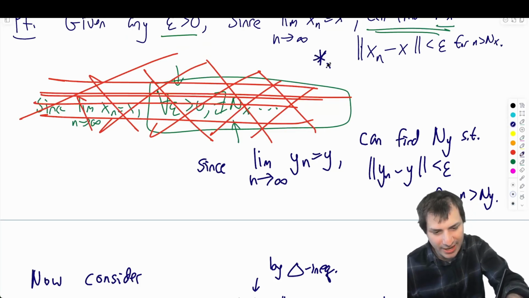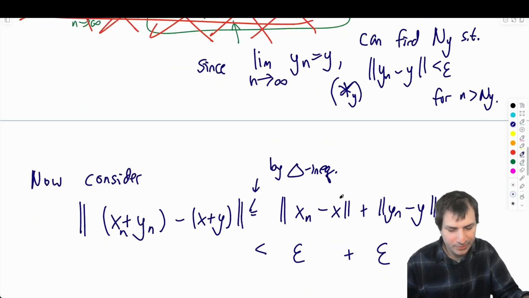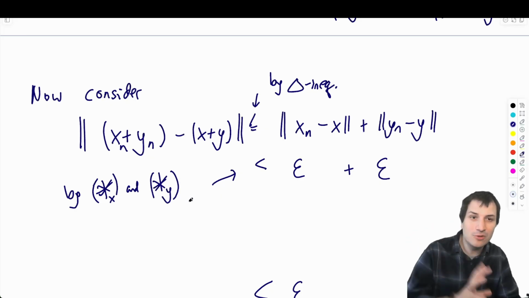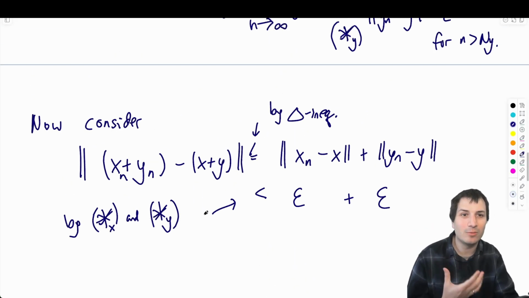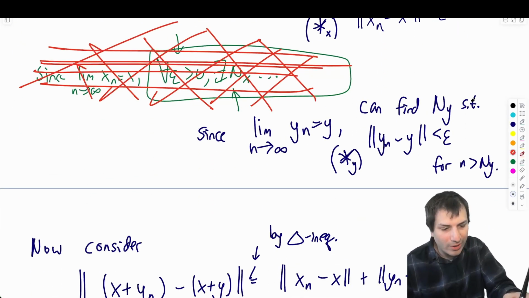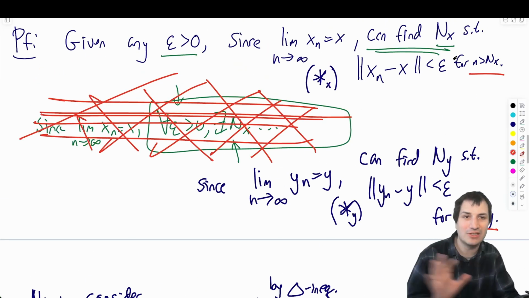Let's give these things some names. Let's call this star x, and this is star y. So you can say by star x and star y. Okay, but if you do that, you have actually missed something. The reason is, remember, star x and star y only hold when n is bigger than ny and n is bigger than nx. They don't hold for every single n.